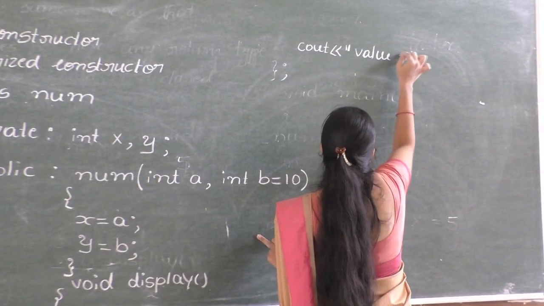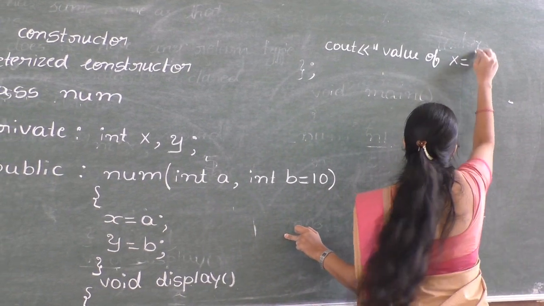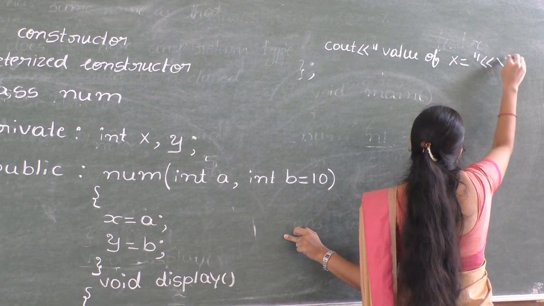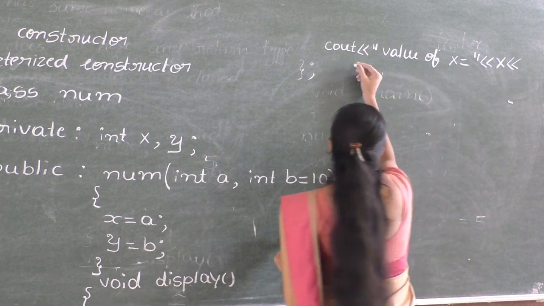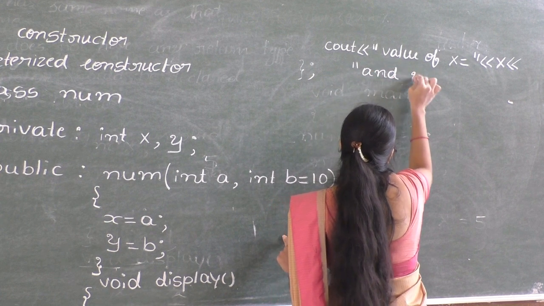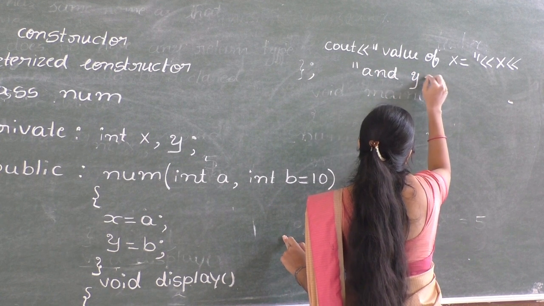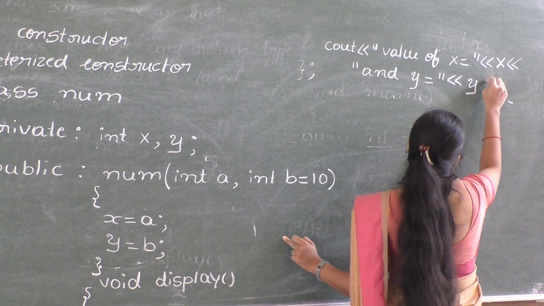Value of x is equal to x, and y is equal to y.